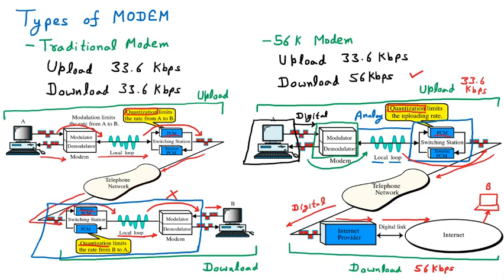This modem is very much popular. Actually the traditional modem was the starting modem. Whenever they invented the modem, at that time the traditional modem was there, with uploading and downloading the same. But most of the time today, if you are checking, the speed of downloading is more and uploading is less. That is only because of this concept of quantization. And yes, the speeds of a modem or any other thing depend upon this digital to analog conversion. If the conversion is removed, the speed will be more. That is the reason the 56K modem has the higher download speed.